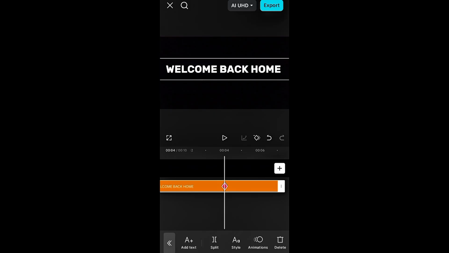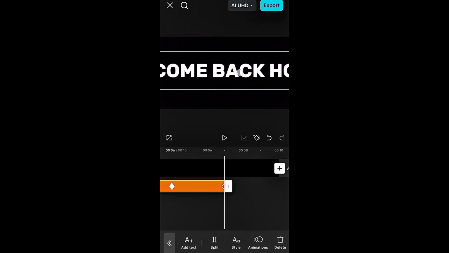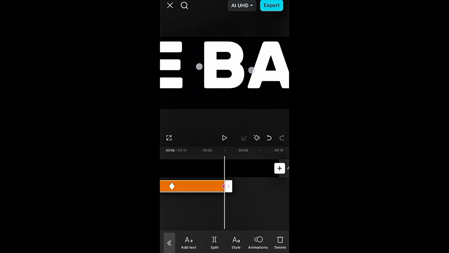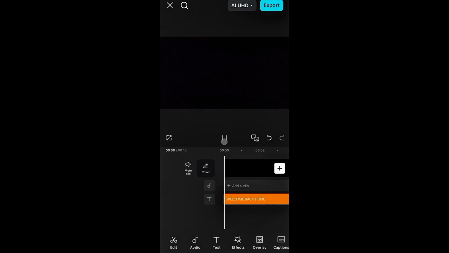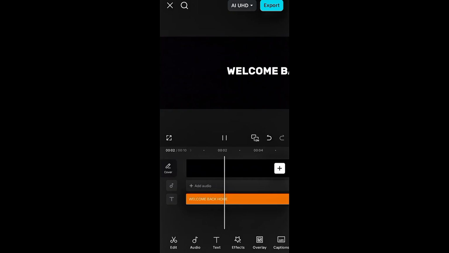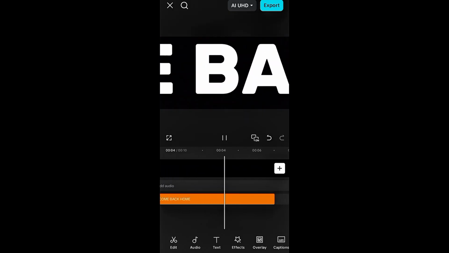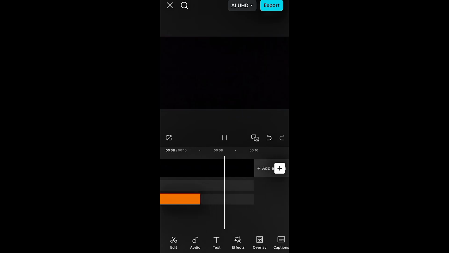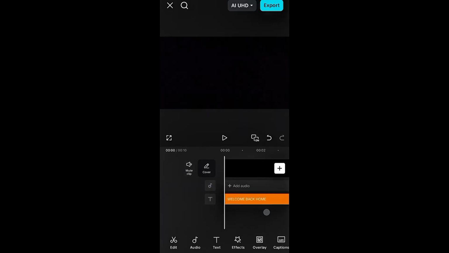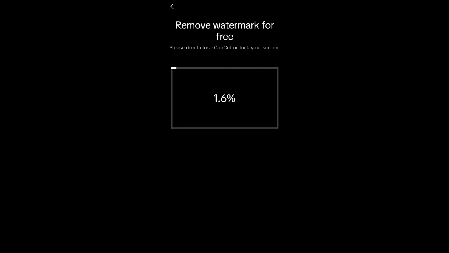So I moved to the end of the text and zoomed out the text. Another keyframe was added automatically again, and this is how I made the text slide into the screen and zoom out. So as you can see, that's the result of what I just did. So now I export this one and started a new project.